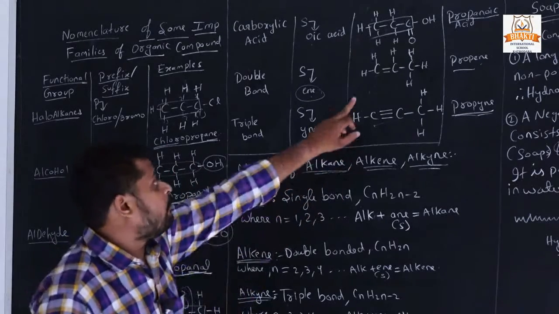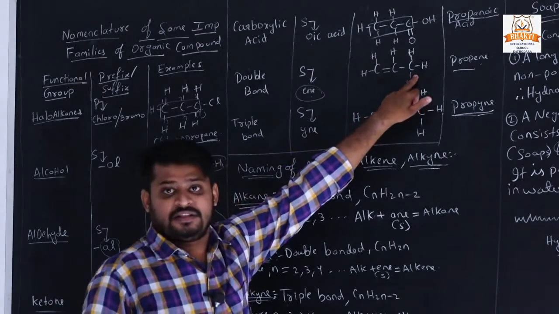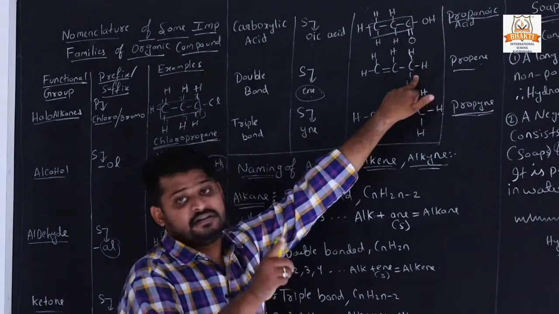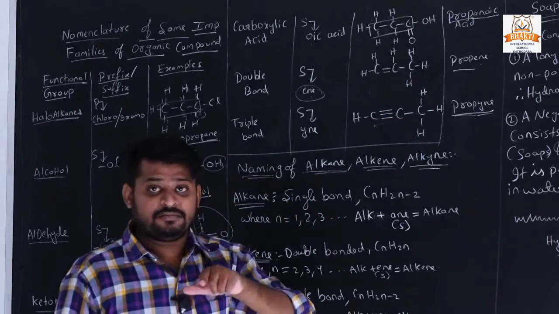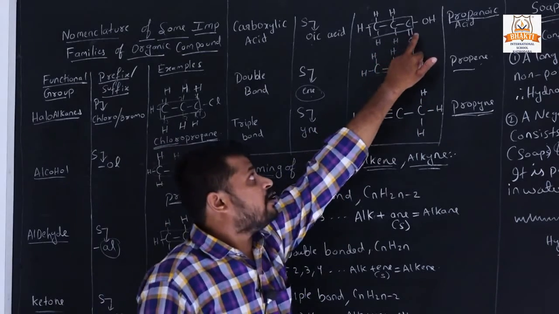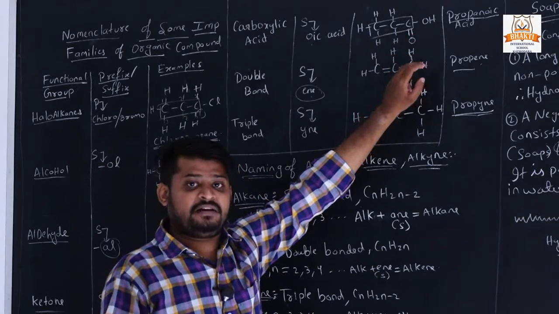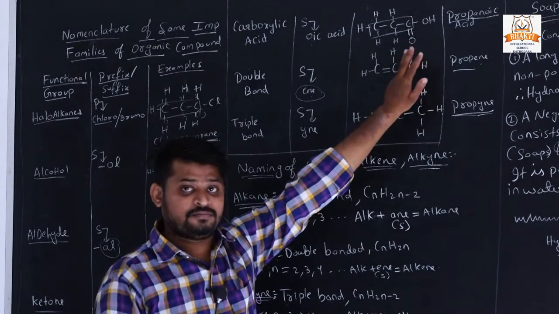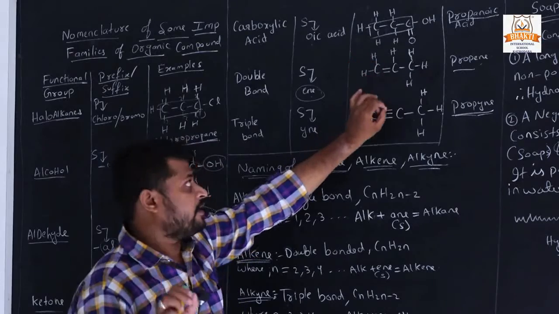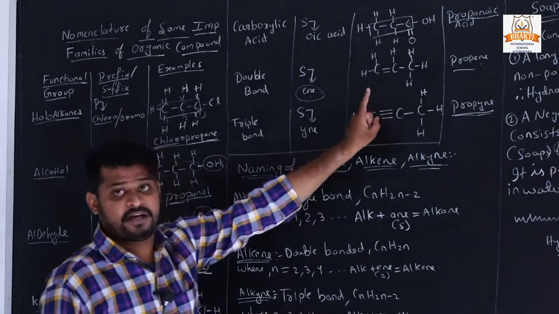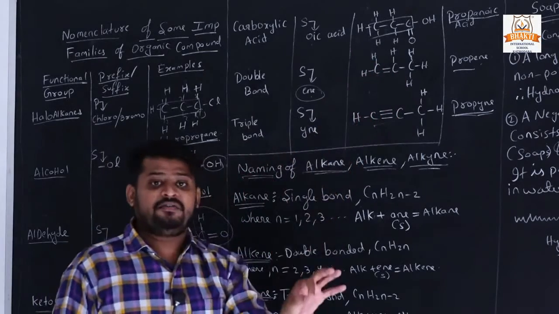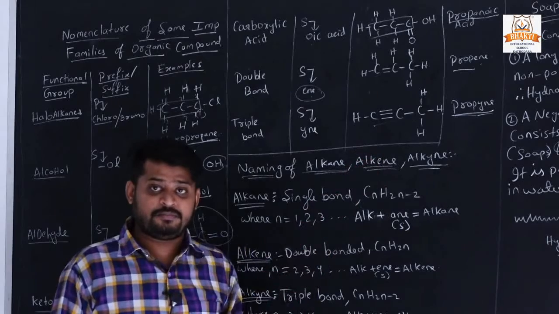Only when the double bond is present in the carbon chain does it come from the alkene group. If a double bond is attached with a carbon elsewhere, it doesn't mean that this is from the alkene group. So if a double or triple bond is present in the carbon chain, then it will be from the alkene or alkyne group.